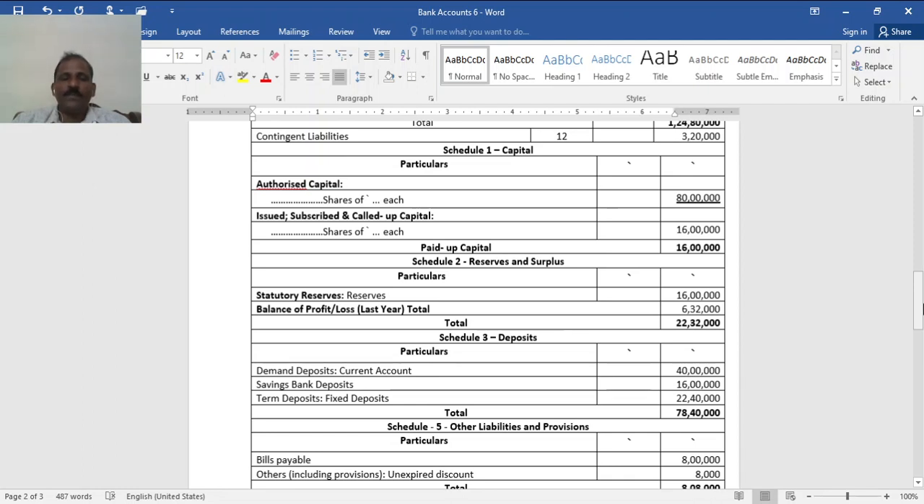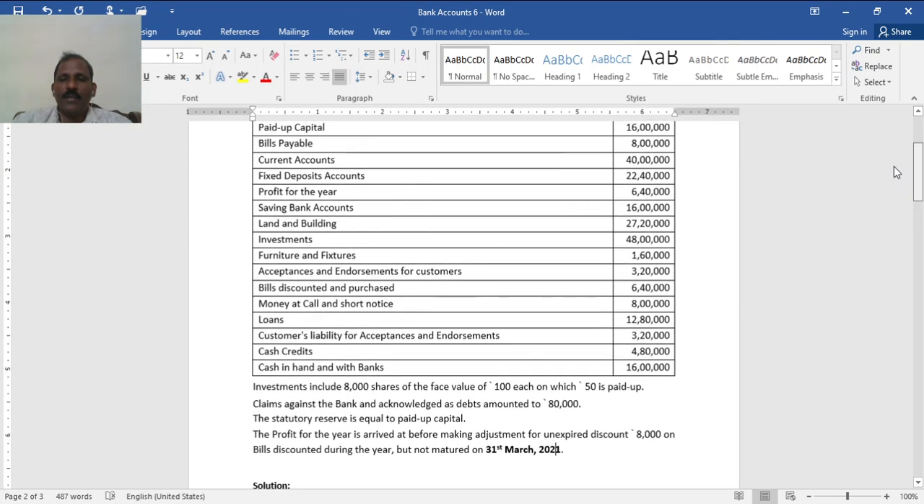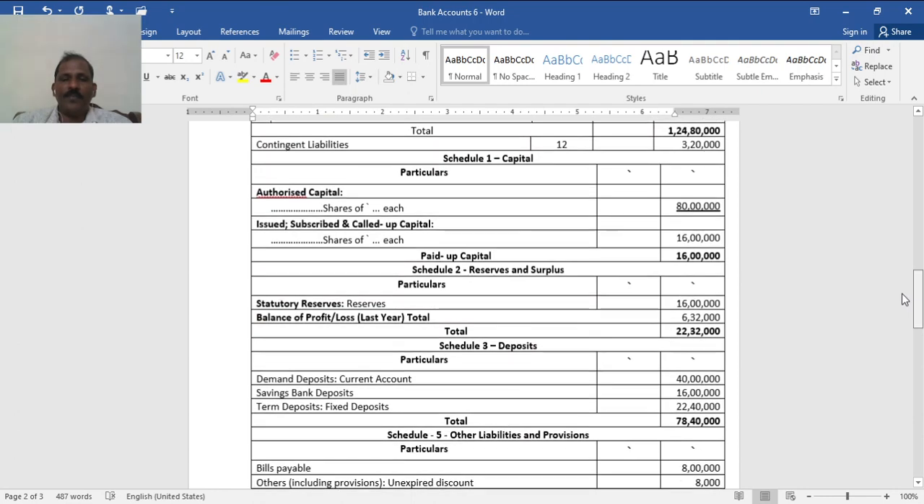Schedule 1, capital. Now you may be confused between the final accounts of companies and the final accounts of banking companies. While preparing for the exam, be careful that the schedule numbers differ. First authorized, then issued, subscribed, called up and paid up. The number of shares is not given, simply it is 16 lakh. You see, paid up capital is 16 lakh, the very second item. 16 lakh is paid up capital.